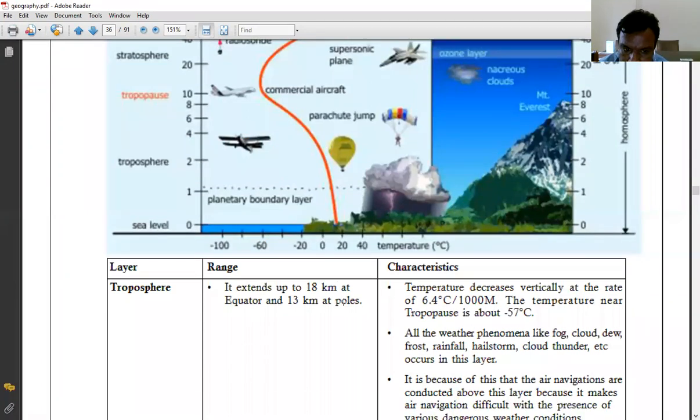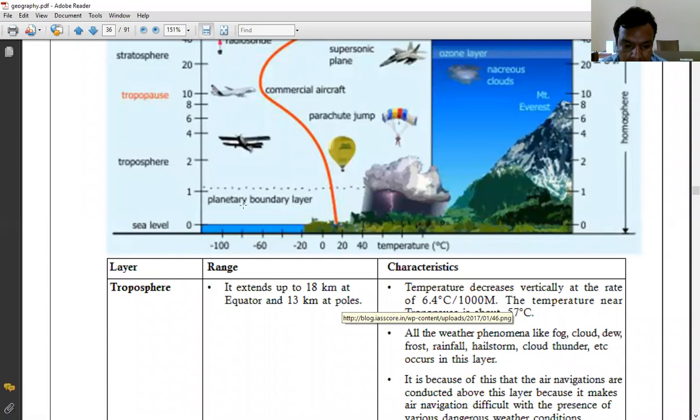So at the poles the gravity is less, and that is why we have troposphere only up to 13 kilometers. At the equator the height of the troposphere is more, and it is lower at the polar region.